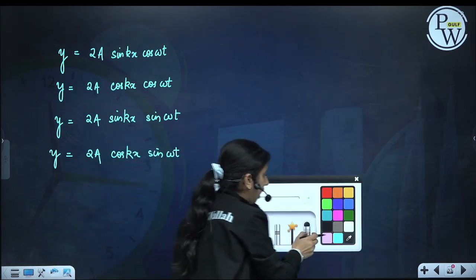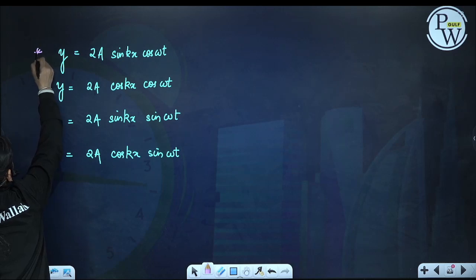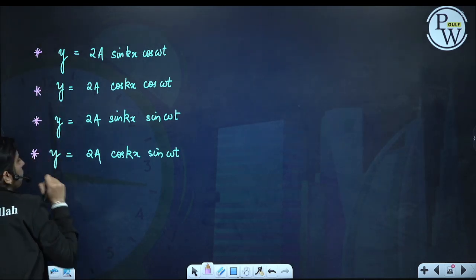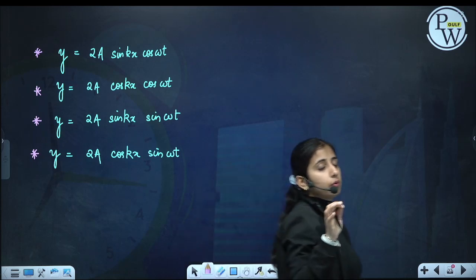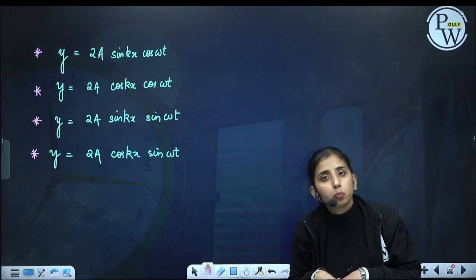All four are equations of stationary waves, depending on the equations of the superimposing waves.